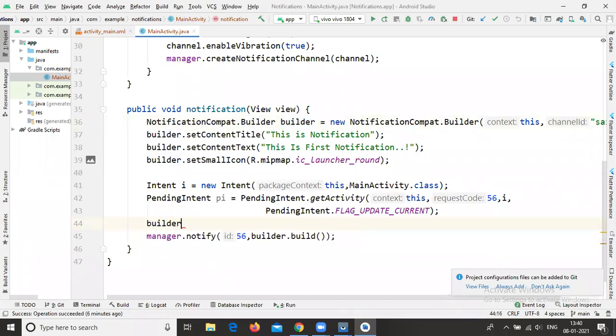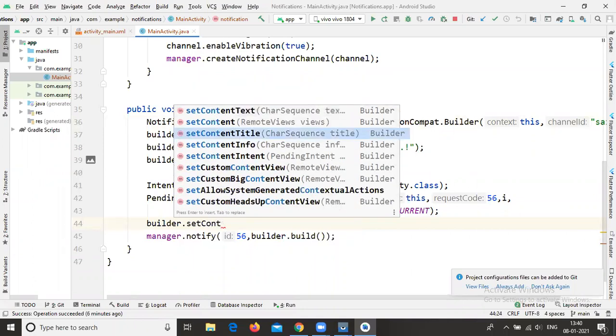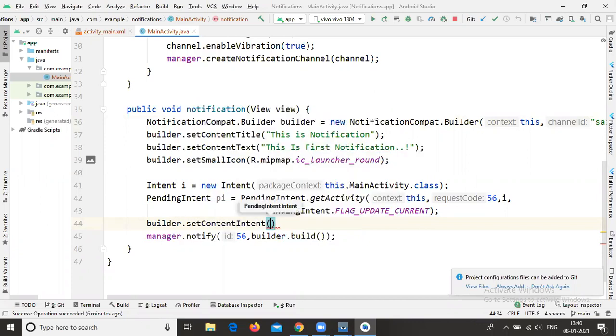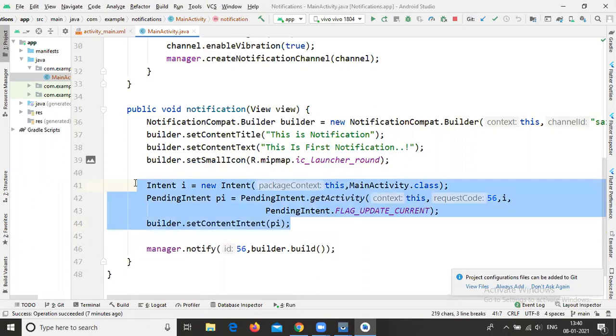So builder dot setContentIntent. In this setContentIntent method, you need to pass the pending intent object, pi. At the end of the line, you need to write the semicolon. This is the way you navigate from your notification bar to your activities.